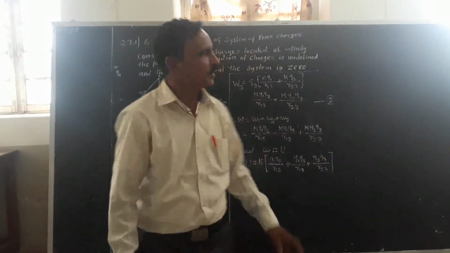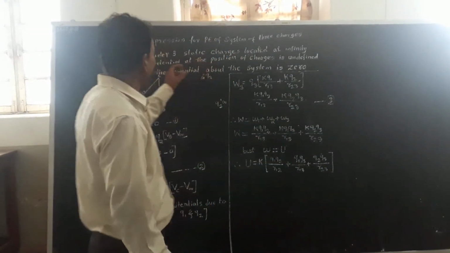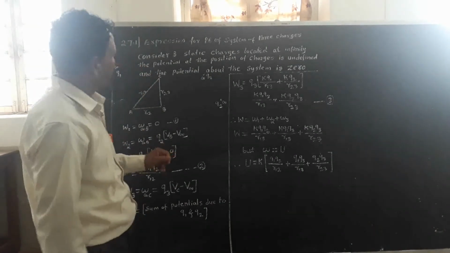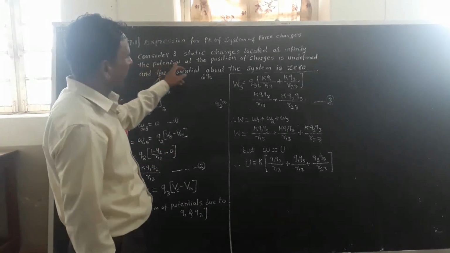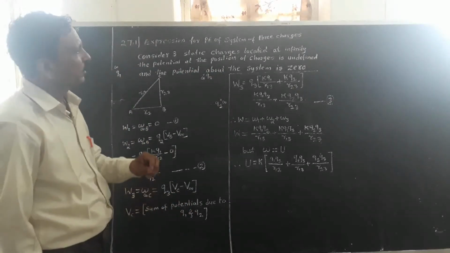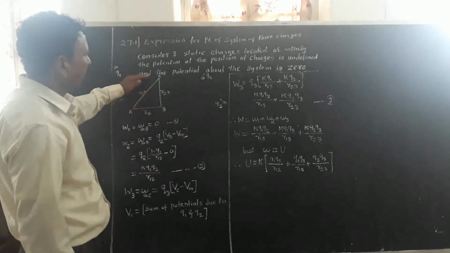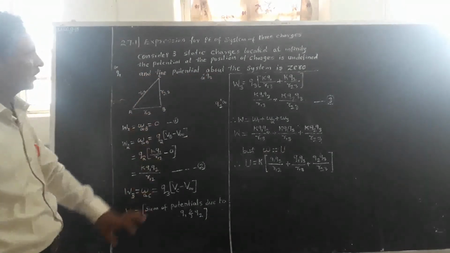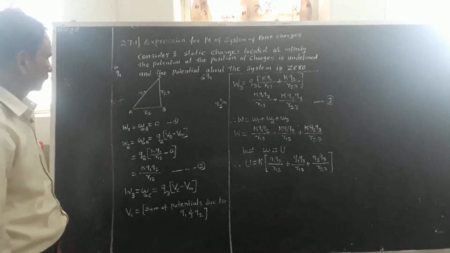Next we shall derive the expression for the potential energy of a system of three charges. Consider three static charges located at infinity. The potential at the position of these charges is undefined, and the potential of the system is considered as 0.